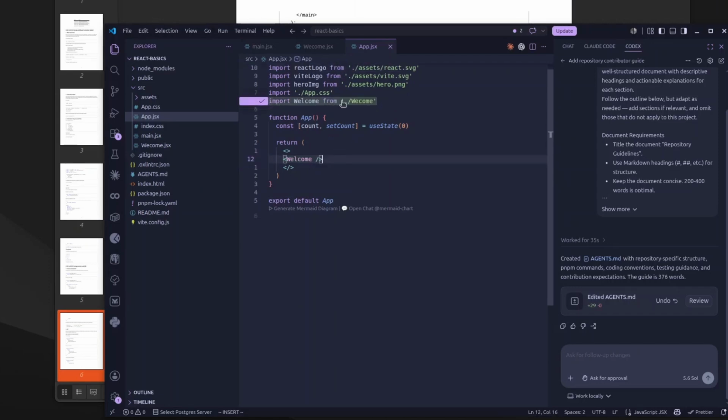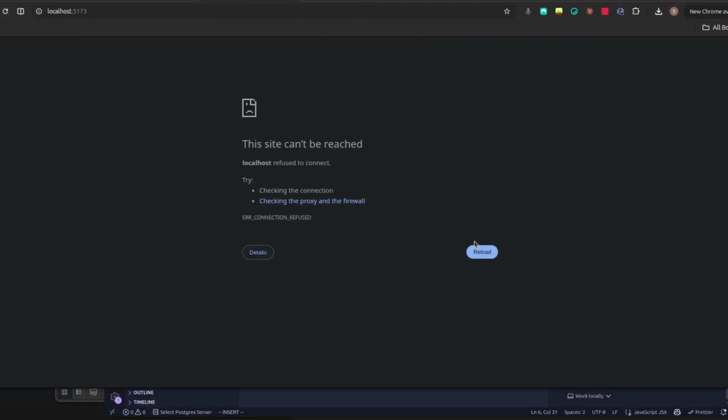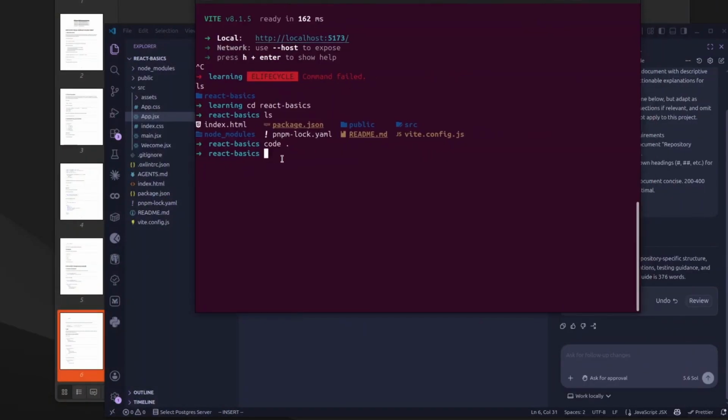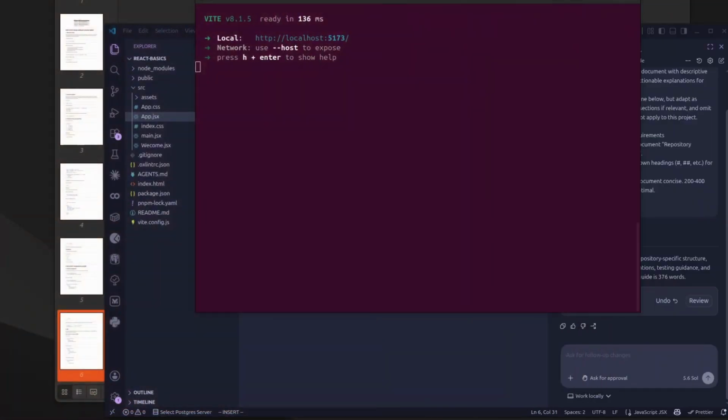Welcome. Import welcome from welcome. Slide this over. Refresh. Nothing. It's all wrong. Because the server's not on. npm run dev. It's on. Go back here. Refresh. Welcome React component. Excellent. Now, everything is coming into place.